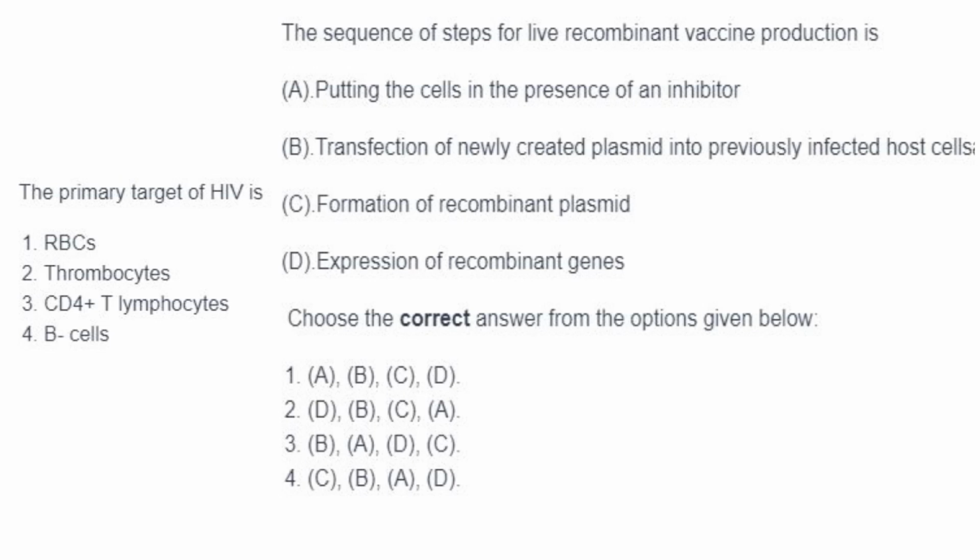Then the primary target of HIV is CD4 plus T lymphocytes. Answer is option 3. Then next one.